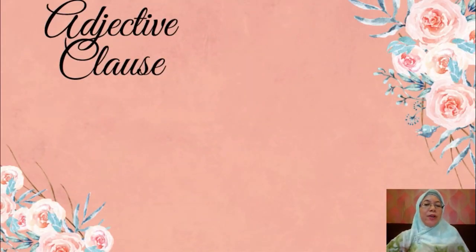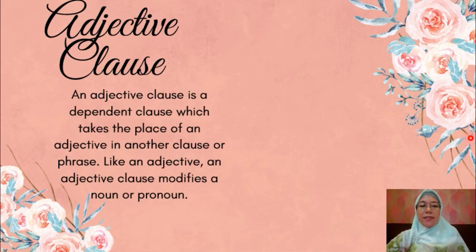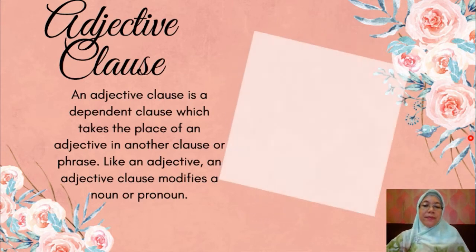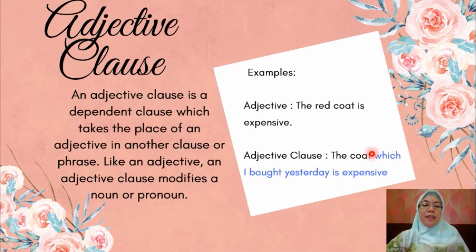Now we are going to explain about adjective clause. What is an adjective clause? An adjective clause is a dependent clause which takes the place of an adjective, like another clause or phrase. An adjective clause also modifies a noun or pronoun. Example, the exact adjective: the red coat is expensive. Adjective clause: the coat which I bought yesterday is expensive.